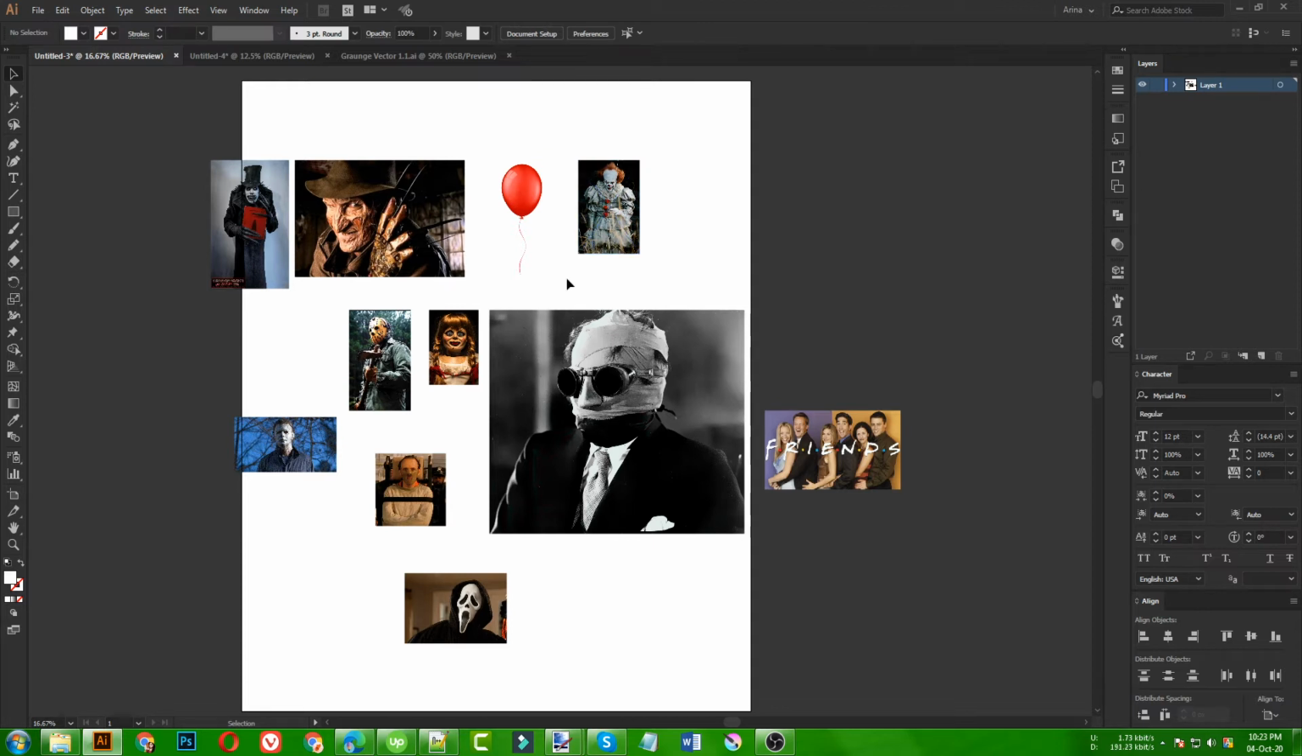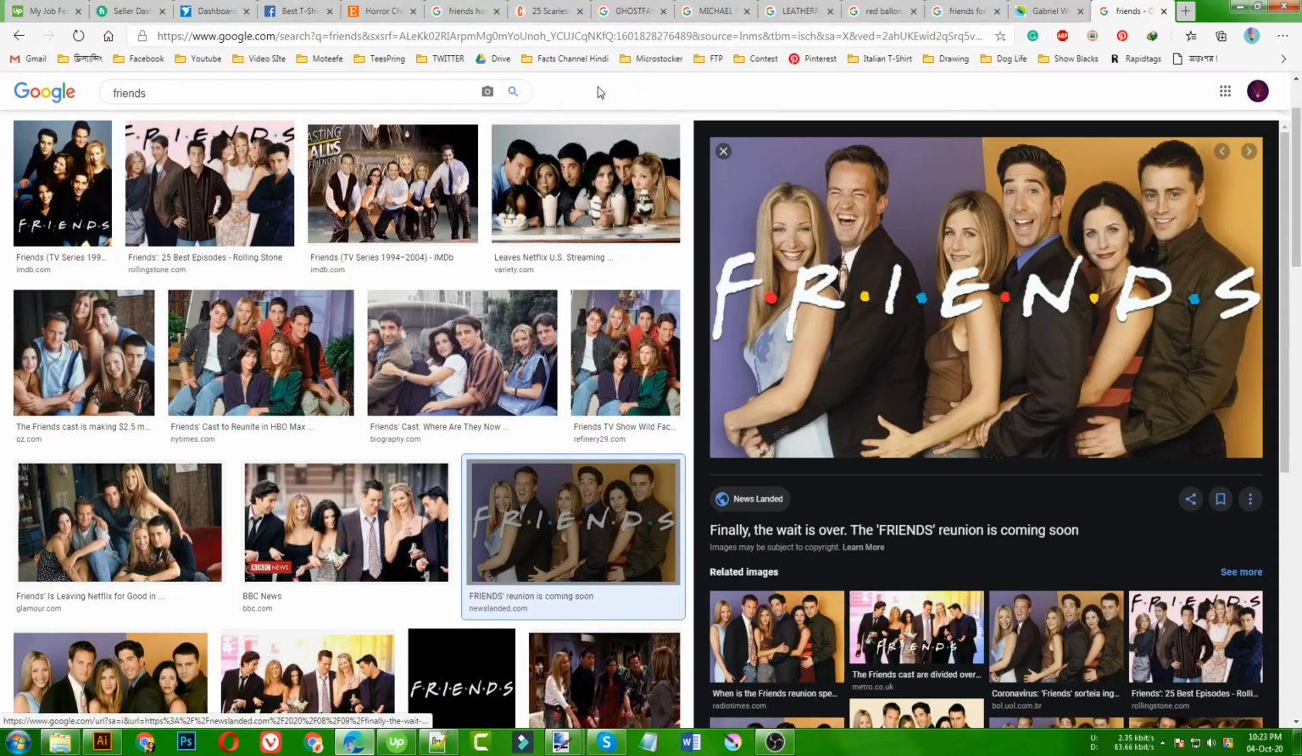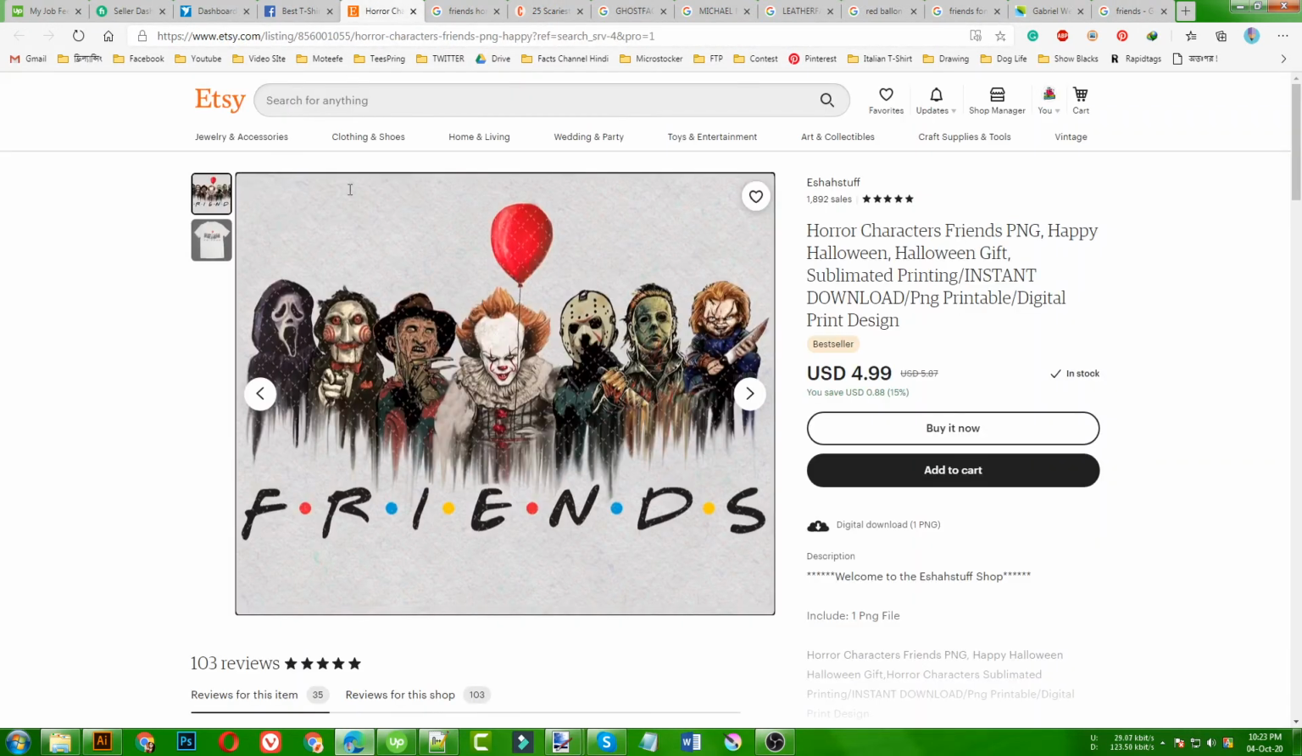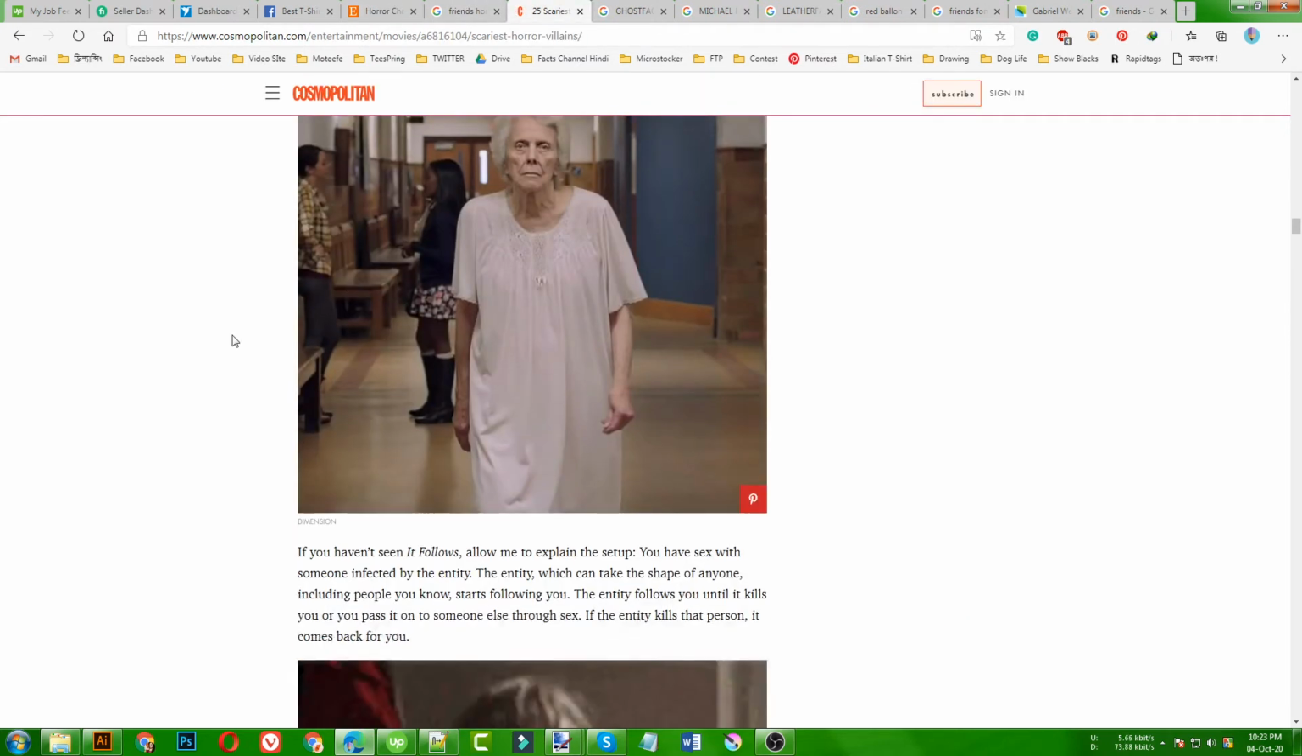This is a character, Pennywise. He is holding a balloon like that. So that is the main theme, and these images keep that balloon to make him the center point. So I am going to do the same.